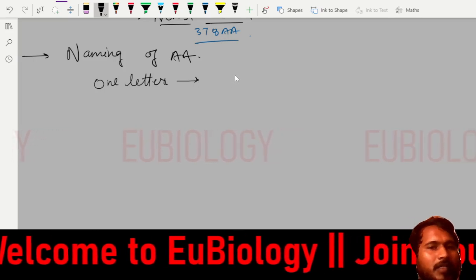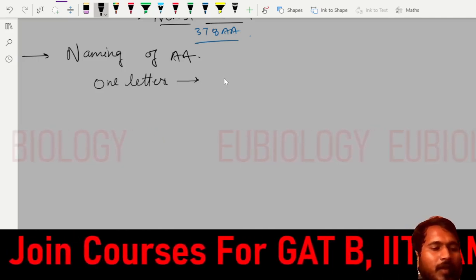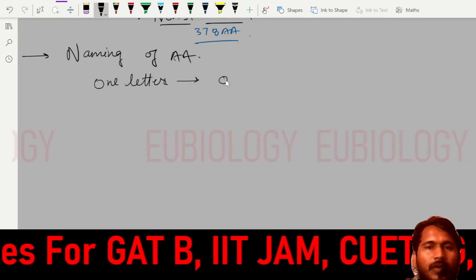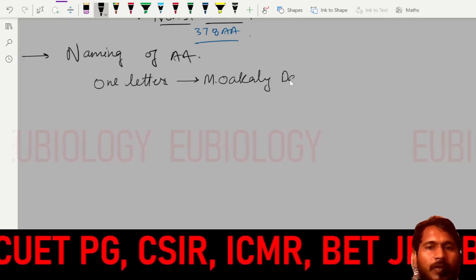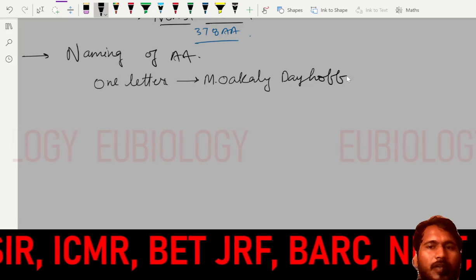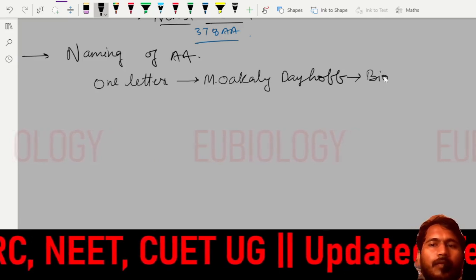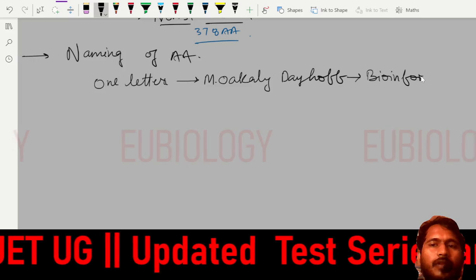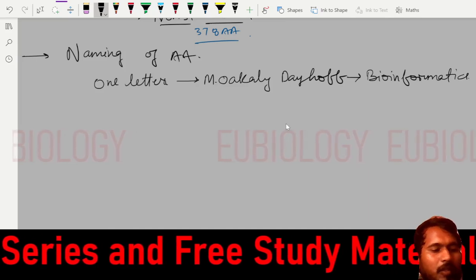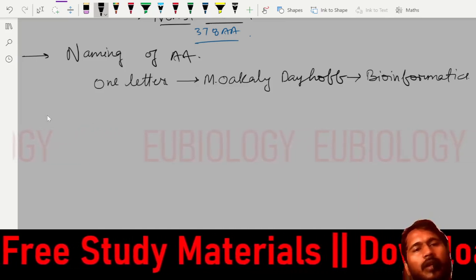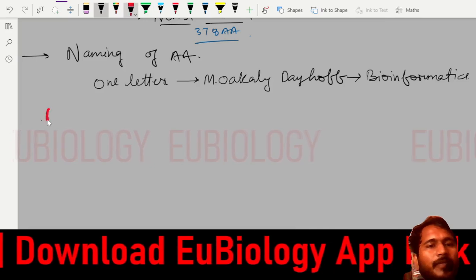This 1 letter naming was given by Margaret Oakley Dayhoff, and she is the one who pioneered bioinformatics. So the first letter of the amino acid is used where it is unique for the amino acid. That's why the following names were given.